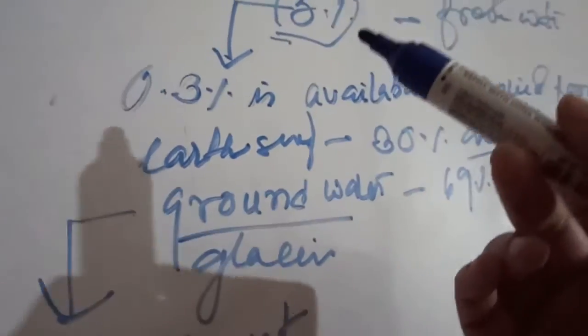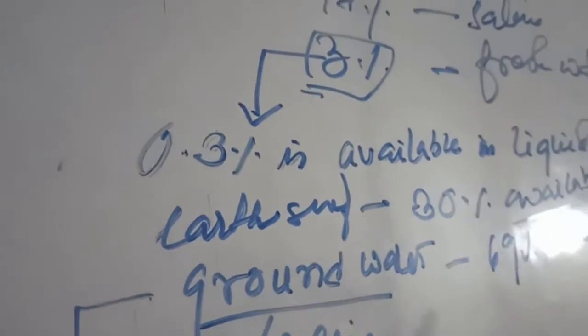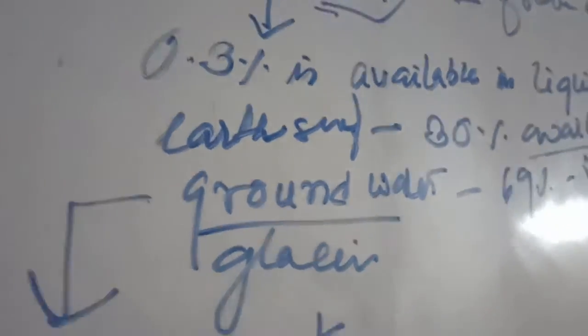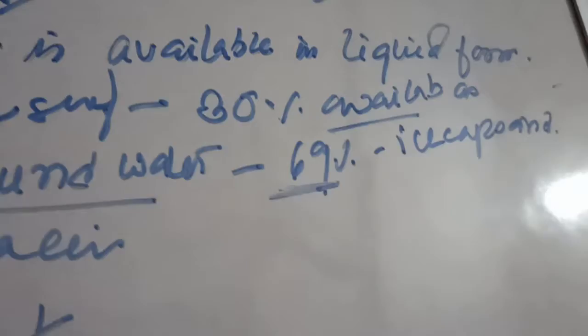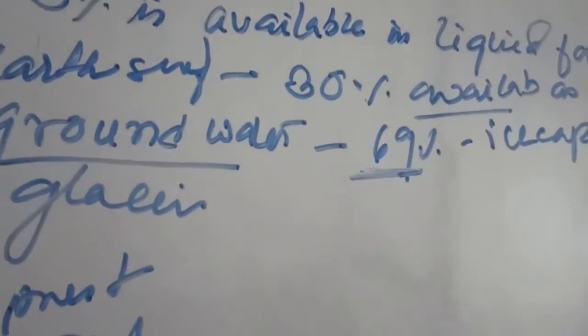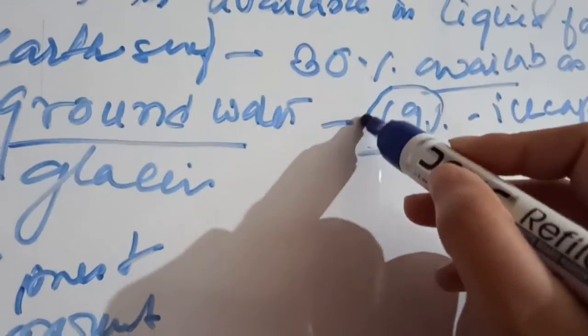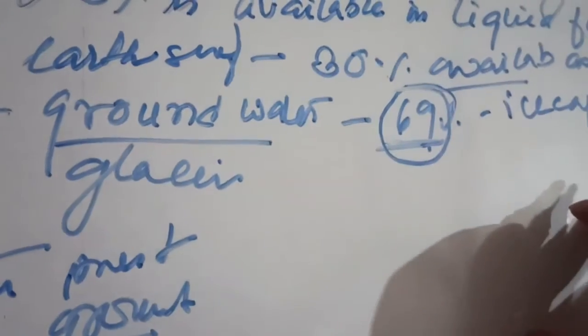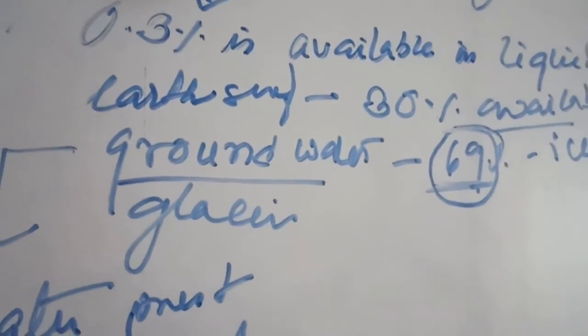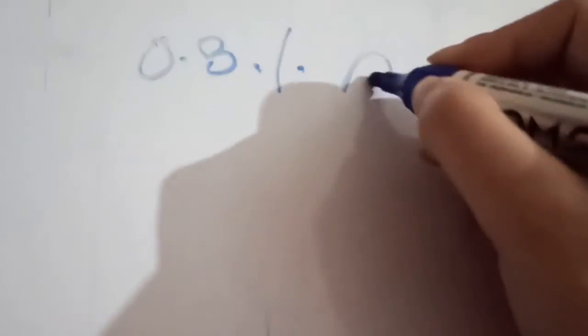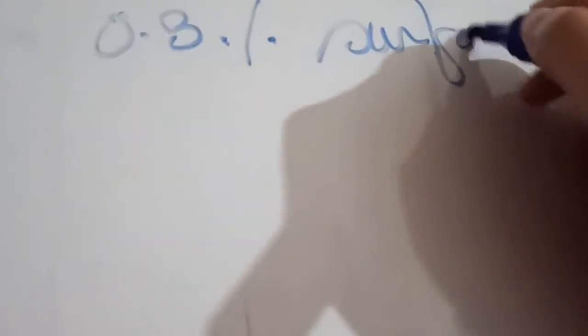So 30% of this water is groundwater, and the rest, 69%, is in the form of ice caps and glaciers. That means the maximum source of fresh water is frozen up in ice caps and glaciers.